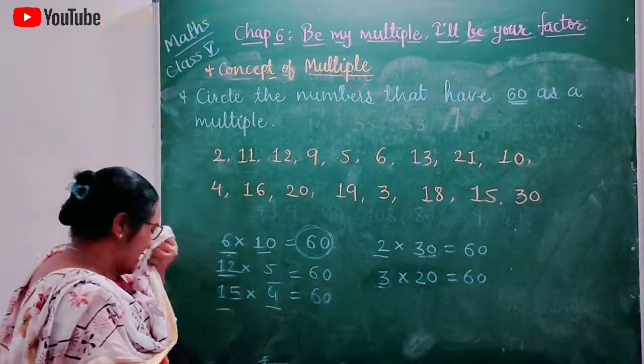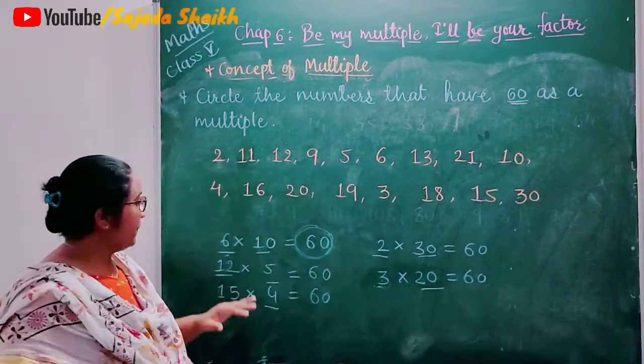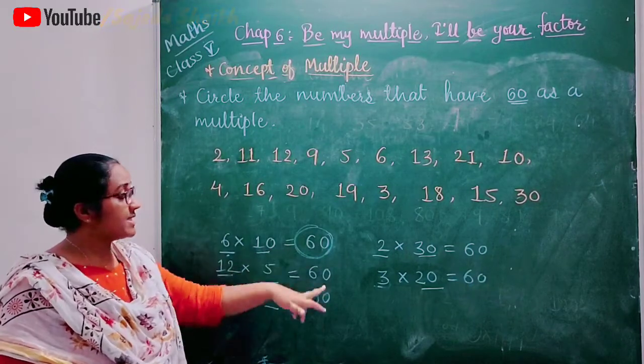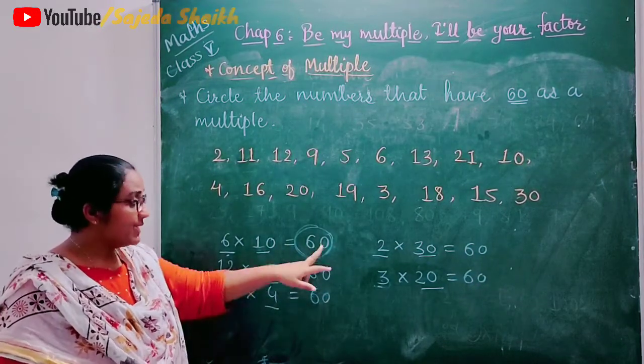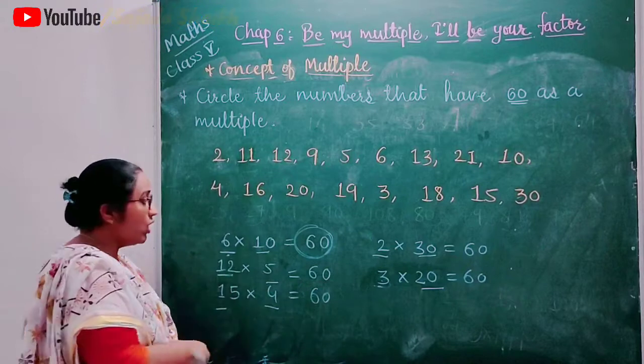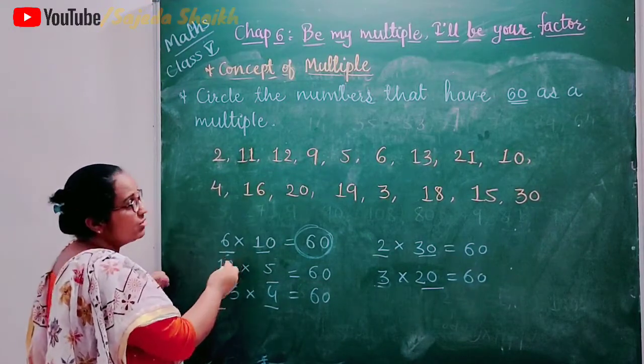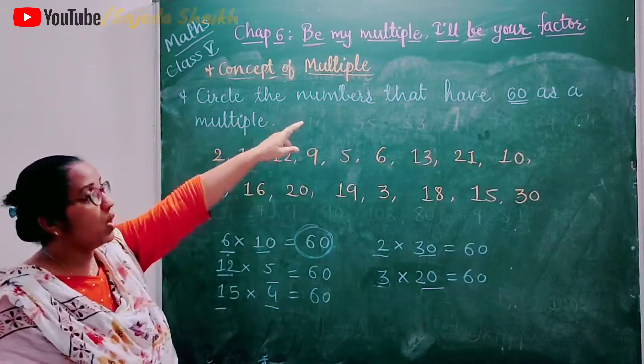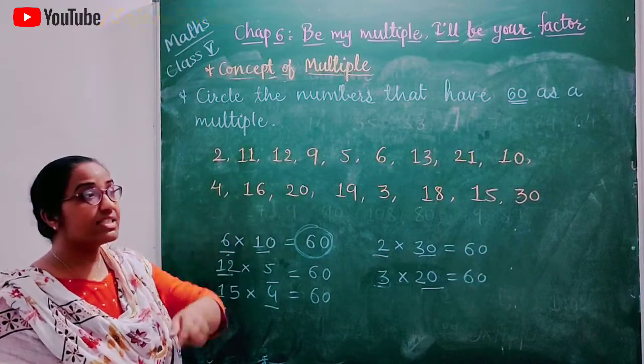Okay, so all these numbers, when we multiply in this way, we will get 60 as the answer. And this answer is the multiple of these two numbers. So here you have to circle all those numbers that have 60 as a multiple.